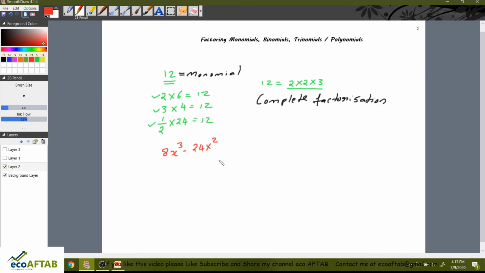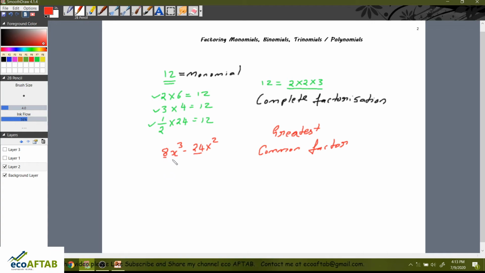Here we can take a common factor, and this common factor should be the greatest common factor. In this case, 8 ones are 8, 8 threes are 24.